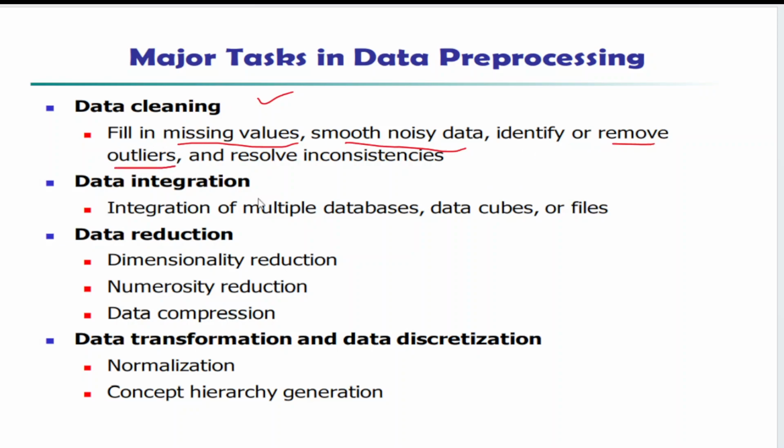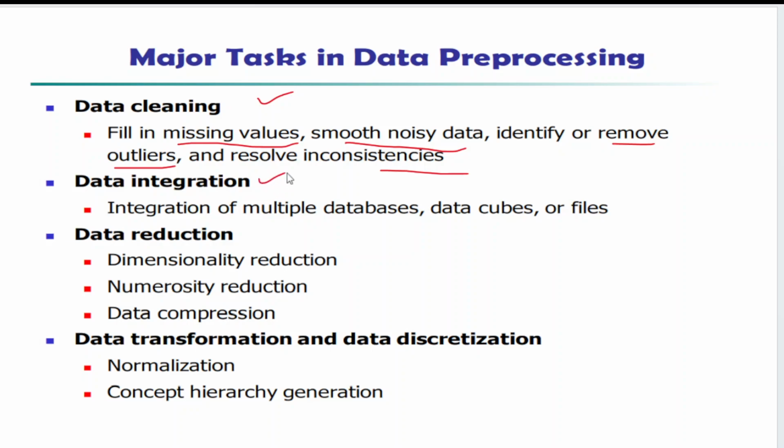Outlier means nothing but the data point which will behave in some abnormal manner, not in some regular manner. It will behave in some inconsistent way. Such type of data points are called the outliers. So I have to remove such type of outliers in my given data set, and I have to resolve the inconsistencies in my data, if any.